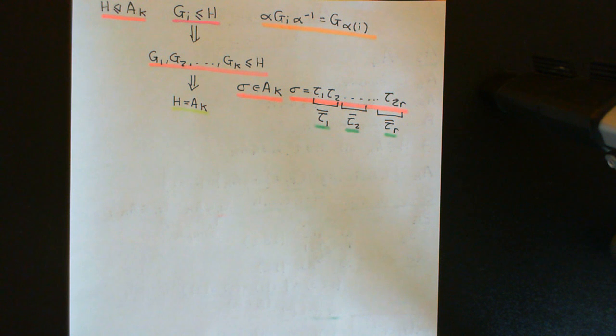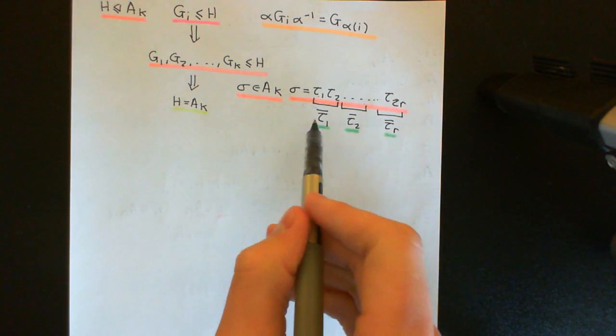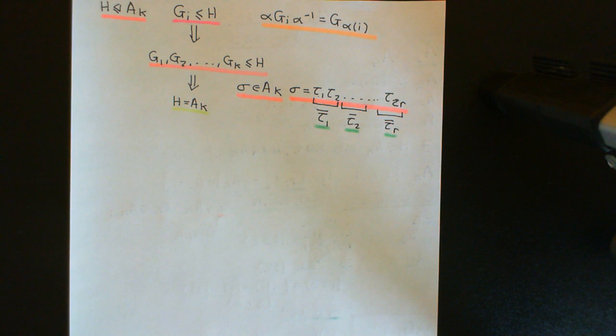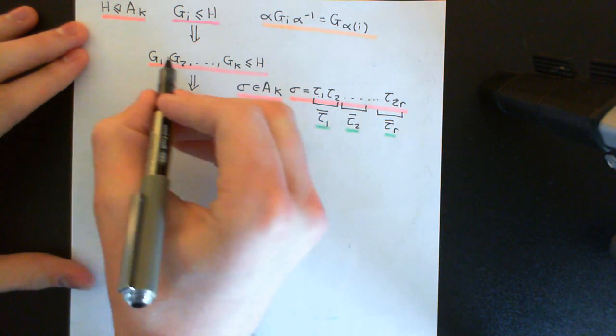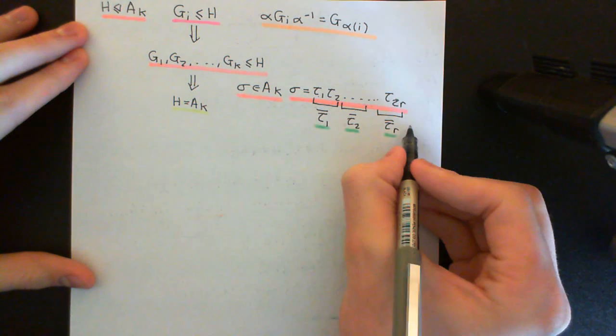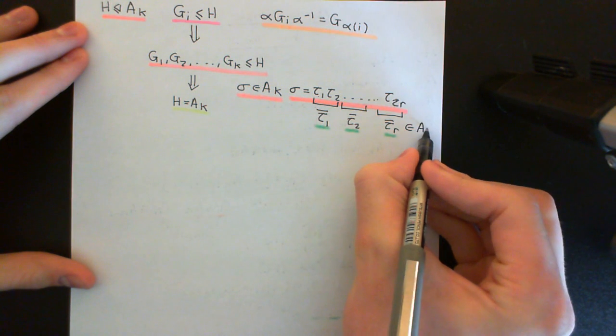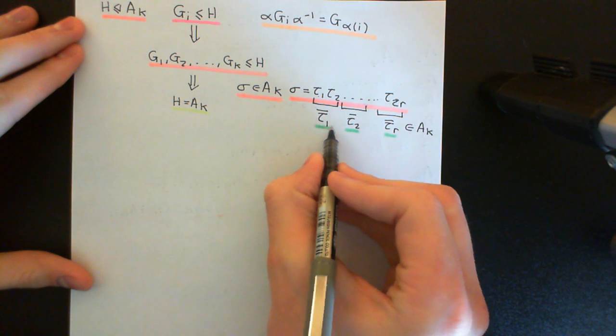So here's my overall claim now. All the elements in the alternating group on the set of K elements can be written as a decomposition in terms of these tau bars, in terms of things that are built out of two transpositions. Now, every possibility for tau bar is going to be contained within one of these stabilizers. I've already said that all of these are going to be in the alternating group on the set of K elements. They are built out of just two transpositions, each of them.